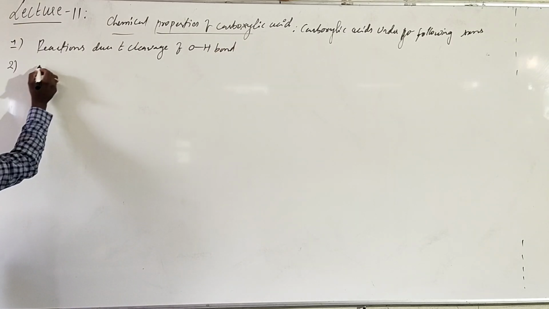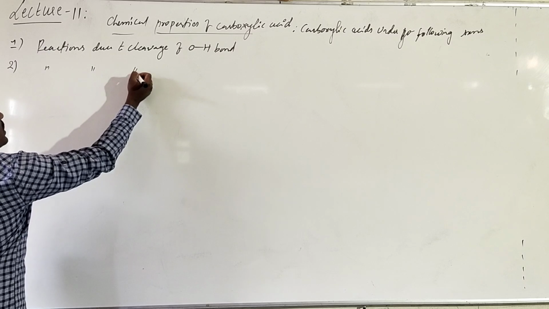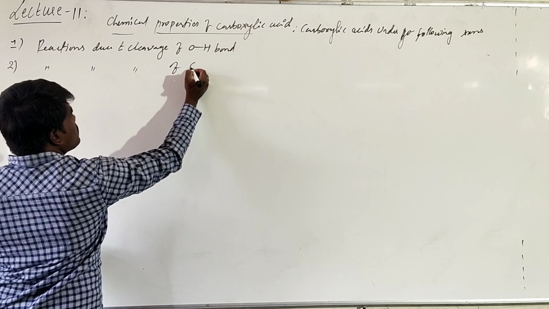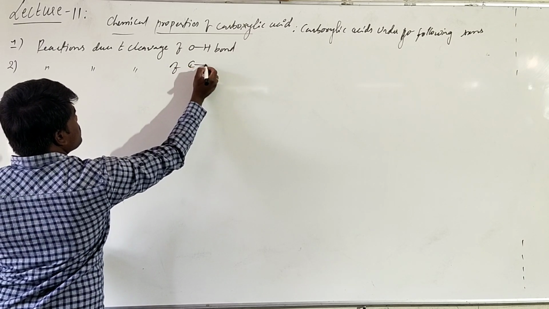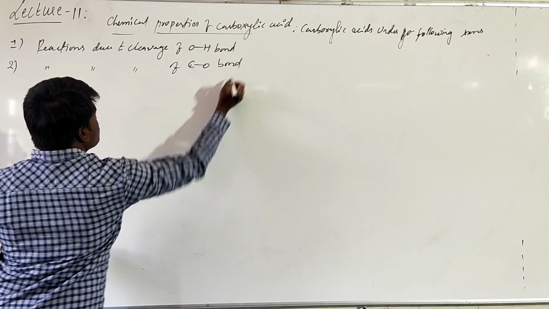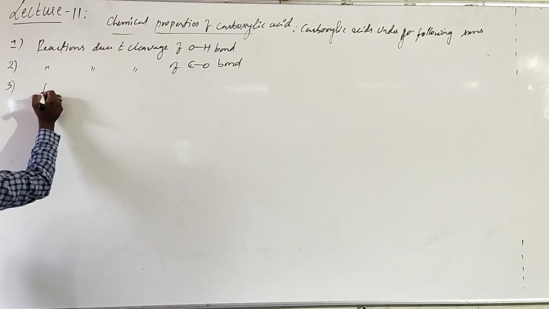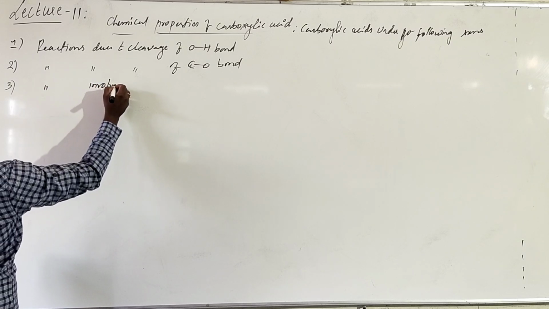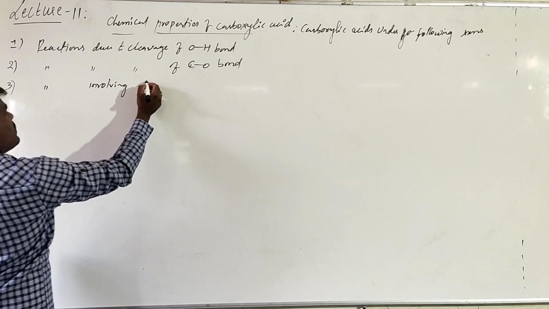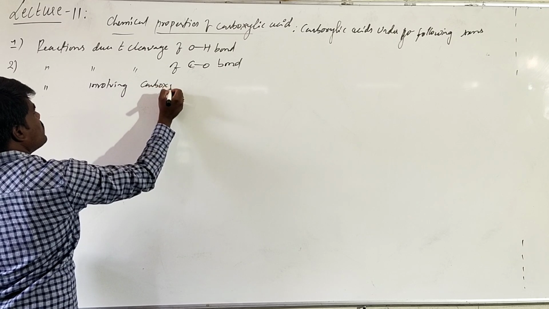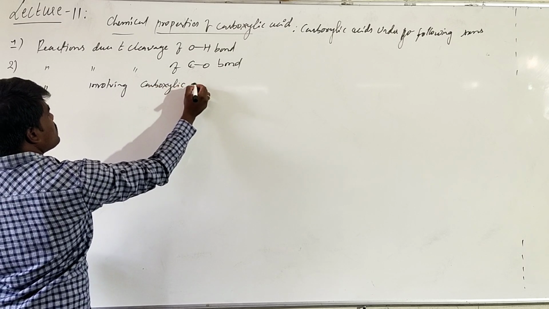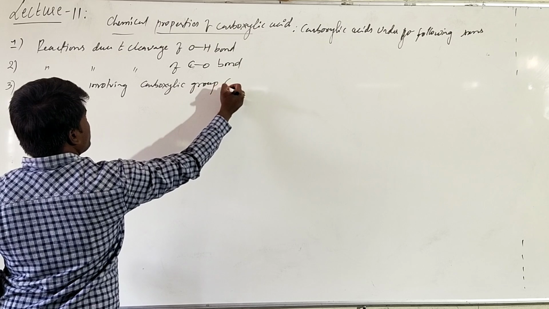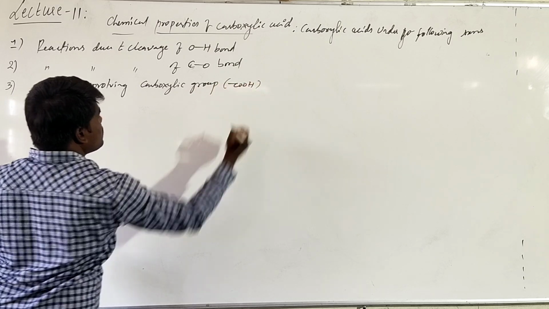Second one is called reactions due to cleavage of CO bond, and the third, reactions involving the carboxylic group, that is they involve the entire COOH group, right?